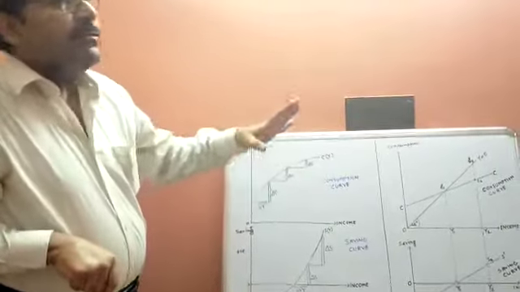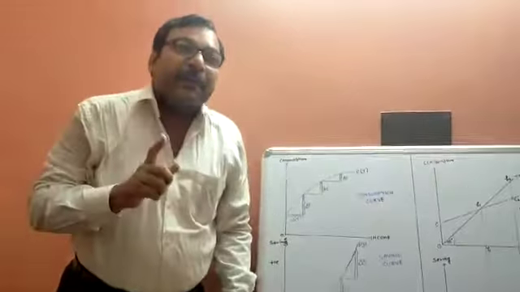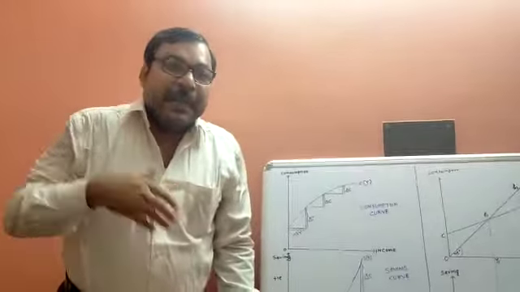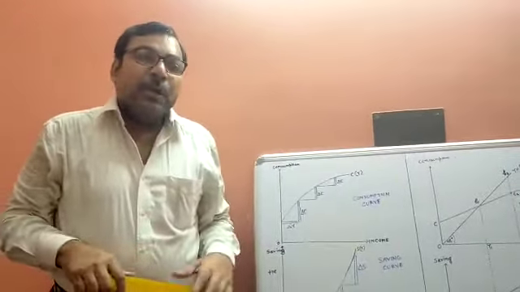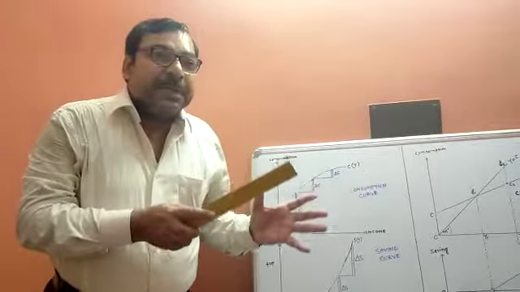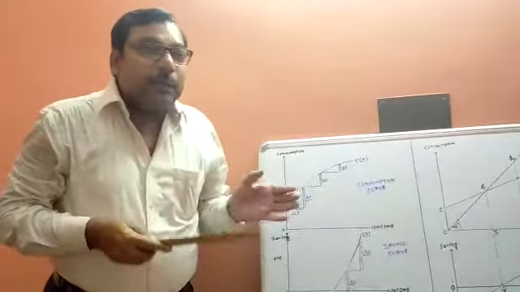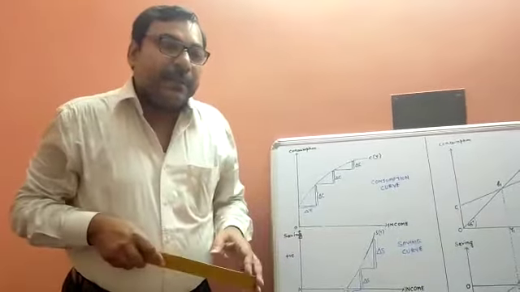If the consumption function is given to you, you can find the savings function. Later, when we go to the numerical parts, we will show this numerically also. If a consumption equation is given, from that we can find the savings equation. That will be discussed later on.